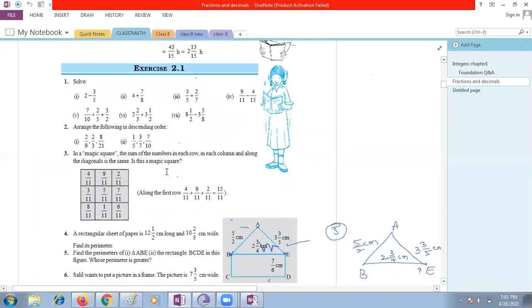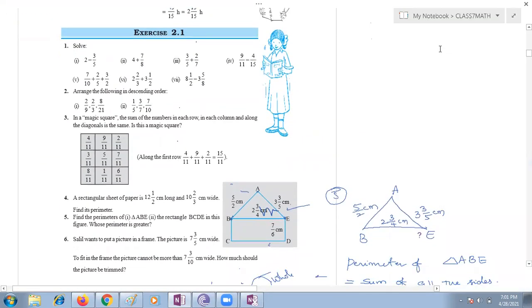Okay, we'll go with our exercise, children. In exercise 2.1, you see, children, there is a whole part: 2 minus 3 by 5. The first bit is given as 2 minus 3 by 5.